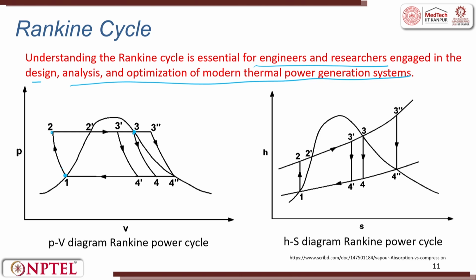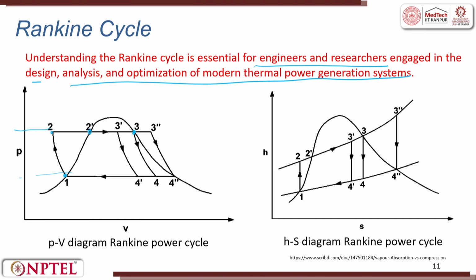The other way around is you can try to go from here to 2 dash where the volume is compressed and the pressure is increased. Let us assume P1, this is P2, the pressure is increased.